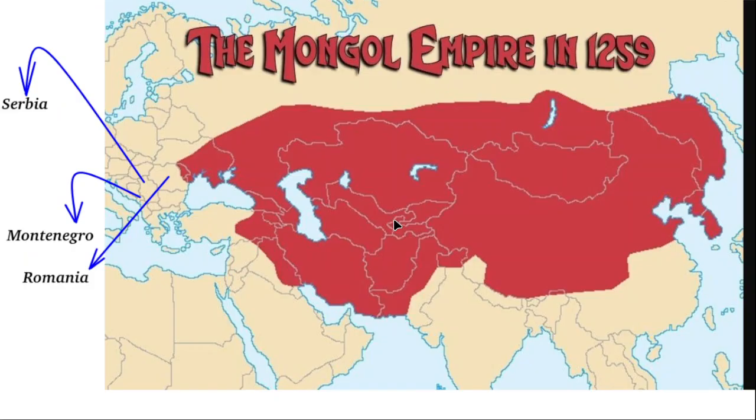So, by 1250 AD, the Mongols had this very large empire. Remember that in 1250 AD, the world didn't yet know about the Americas, because America was not yet discovered. The whole world knew only about Asia, Europe, Africa. When you compare the extensive Mongolian empire with the known world of that time, you will see that it occupied two-thirds of the known world.